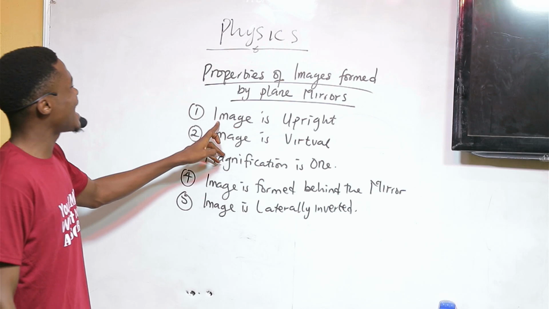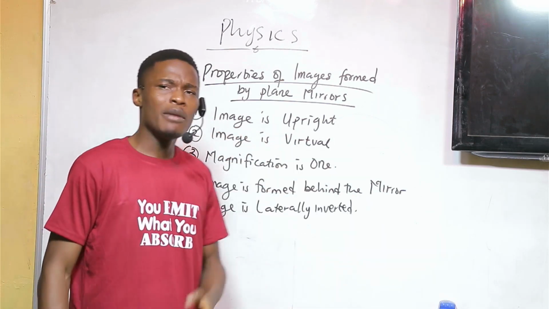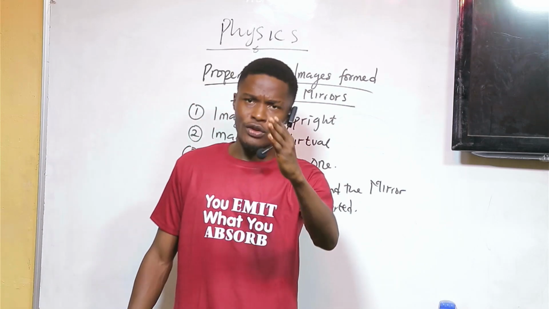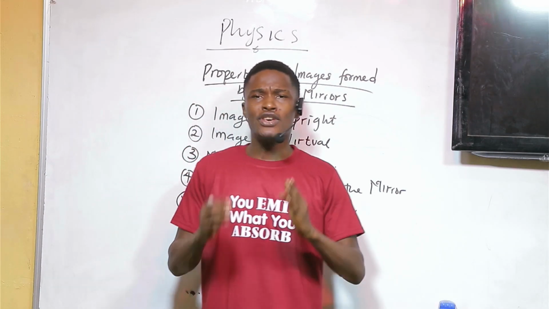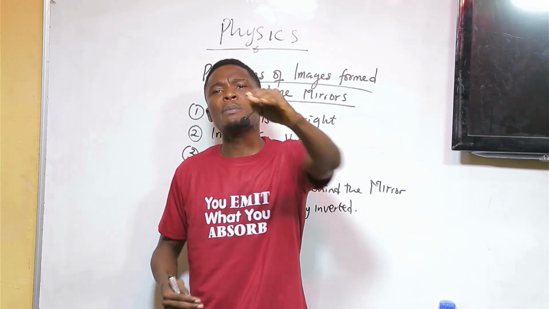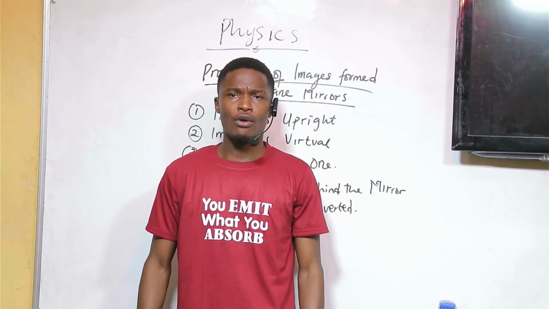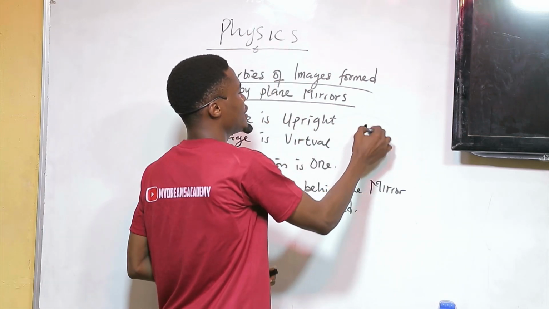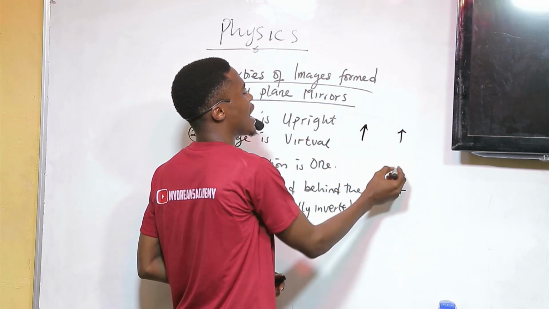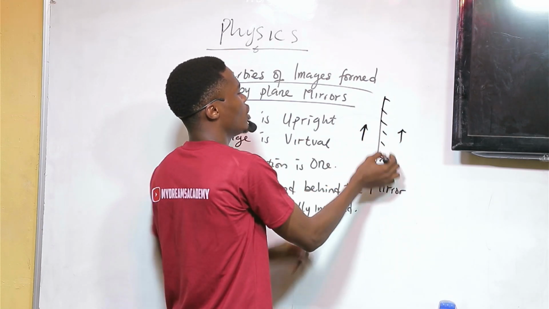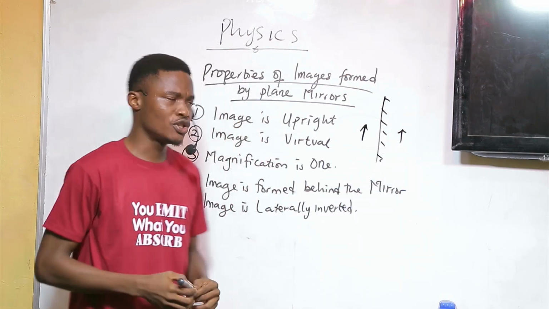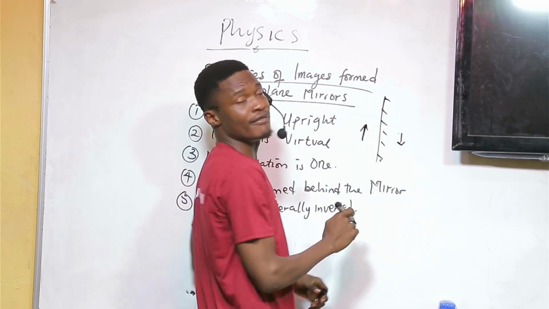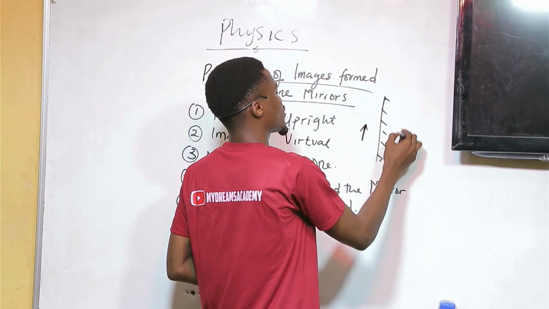The first one we said is that the image is upright. Imagine yourself in front of a plane mirror, or in front of your mirror in your house. Because you are standing upright, your image will also be upright inside the mirror. So if you are standing this way, head up, the image also has its head up. So this is the mirror, and the head of the image is also up, just like you. Assuming it was the other way around, let's say the head was down, then we will say inverted, but it is not inverted, it is actually upright.